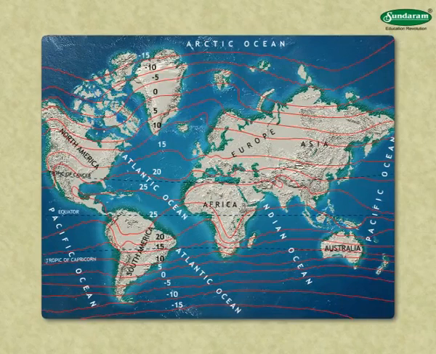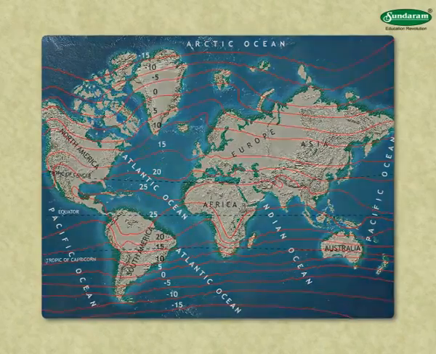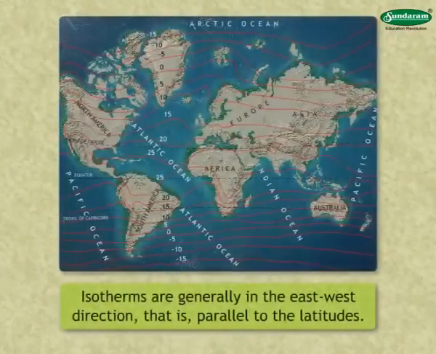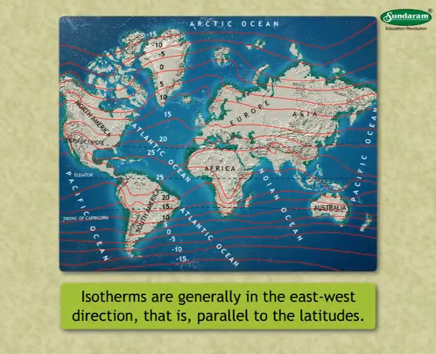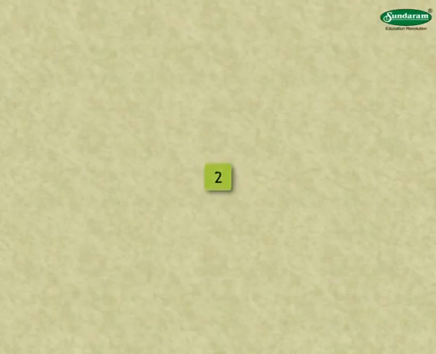If we observe these isotherms on the map carefully, we can see the following characteristics. 1. Isotherms are generally in the east-west direction, that is, parallel to the latitudes. 2.